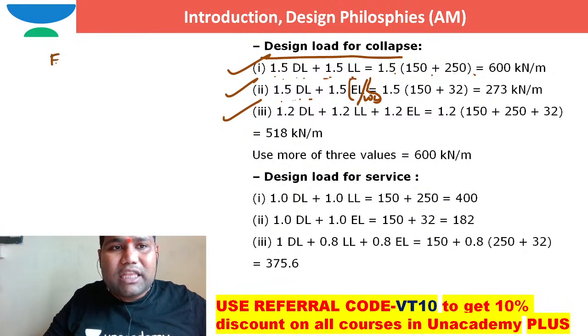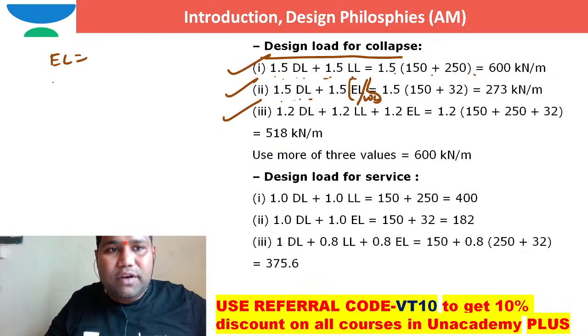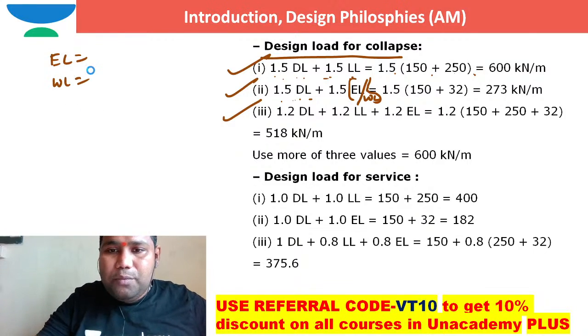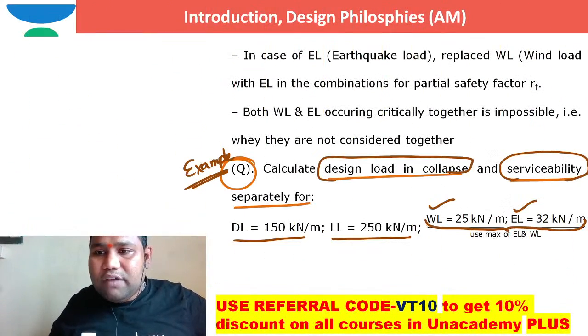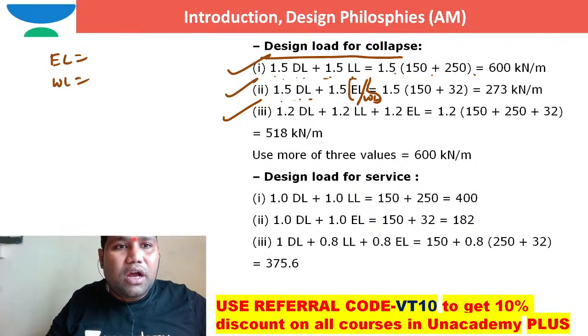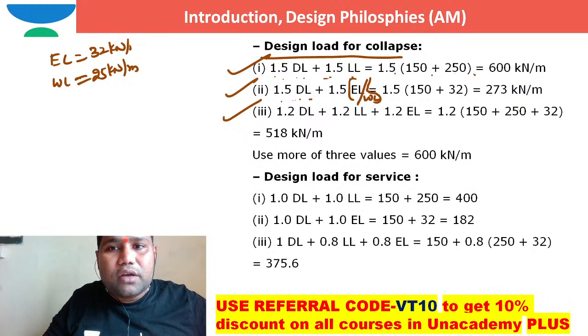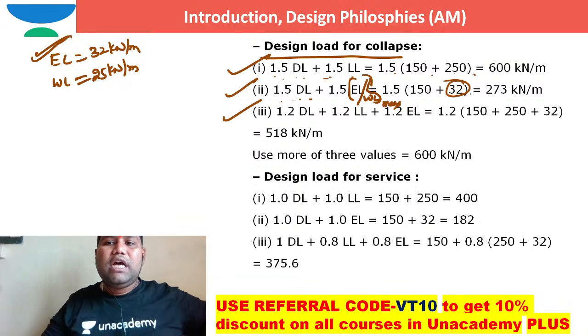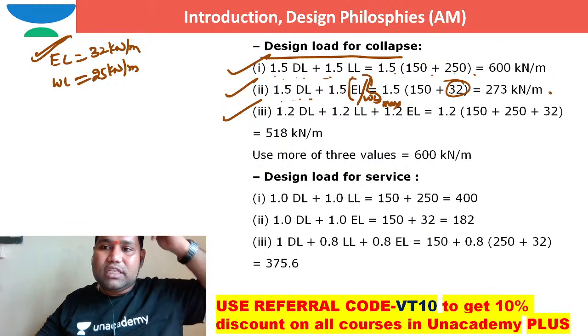So what is the earthquake load and what is the wind load? I hope you can see the wind load is 25 kilonewton per meter, earthquake load is 32 kilonewton per meter. So out of these two, whichever is maximum, I am using that one. The maximum one is earthquake load, so I am using that earthquake load, which is 32. So that's the reason why I got this value.